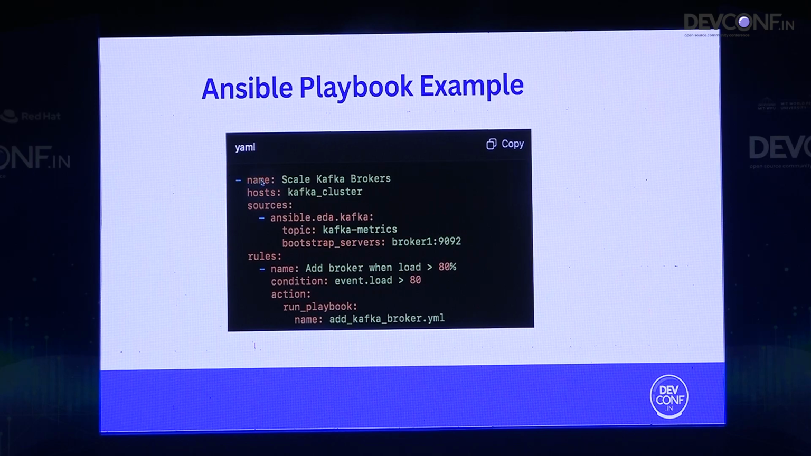And then using the CLI or using the Ansible Automation Platform that we have, you can just execute the command called ansible-playbook, followed by the name of the YAML file. In this case, our YAML file is add Kafka broker.yaml. So if we want to see it in verbosity, we just give -vvv.